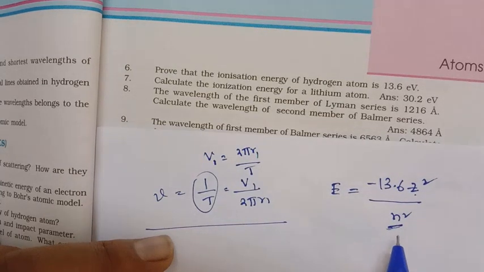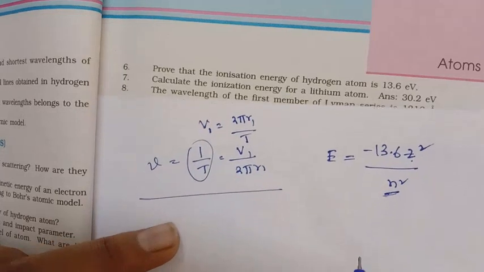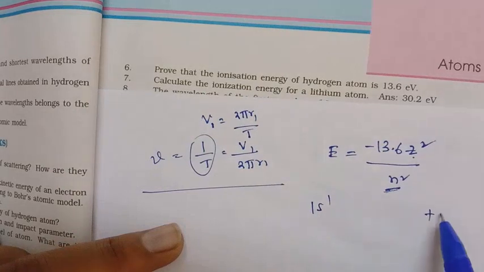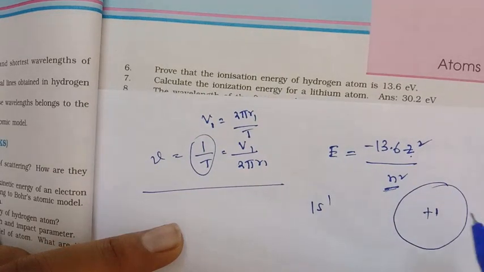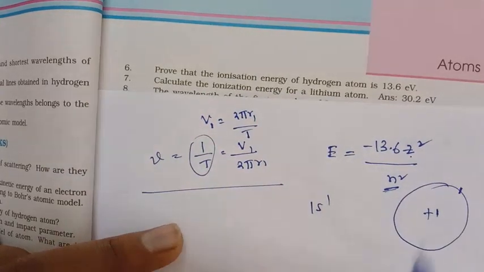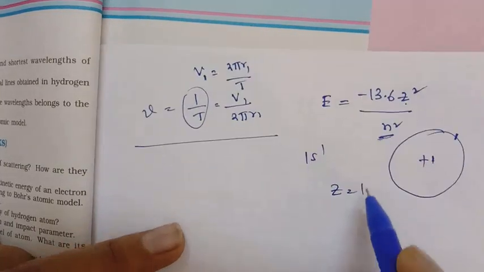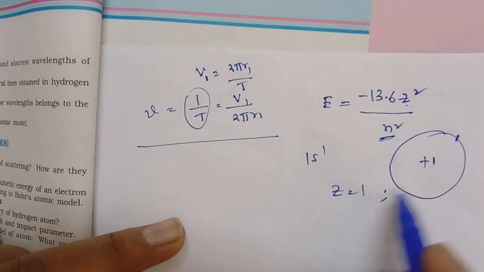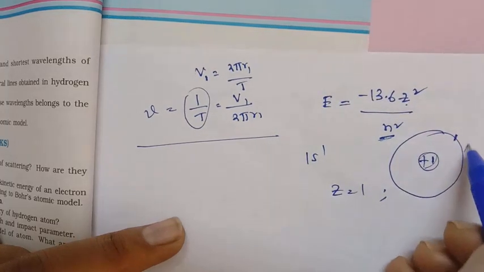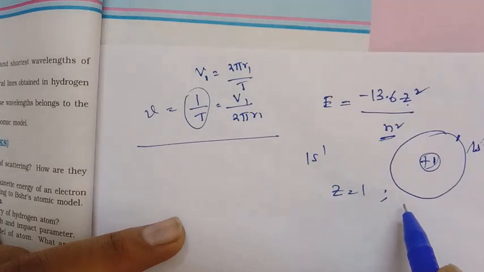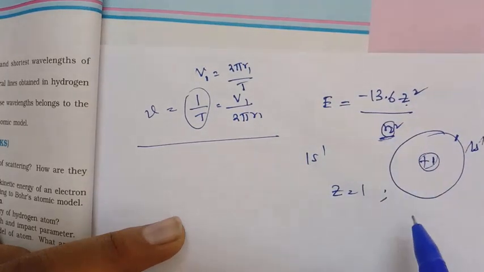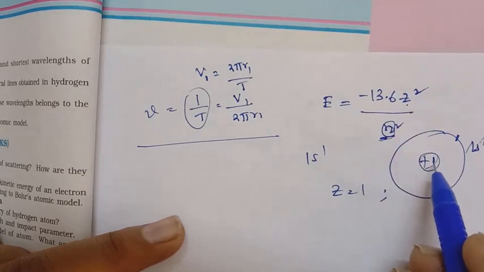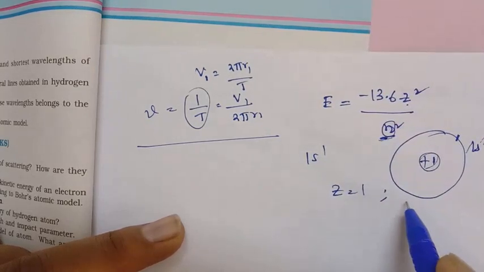In the case of hydrogen atom, it is 1s1, so centrally one positive charge and only one electron. So Z is equal to 1 and n is equal to 1.